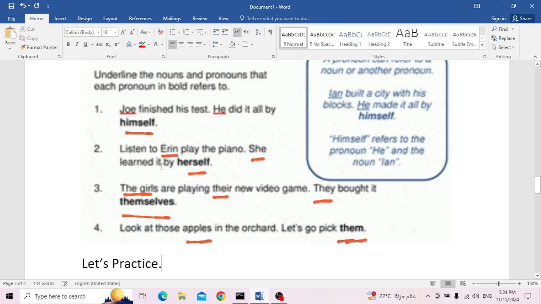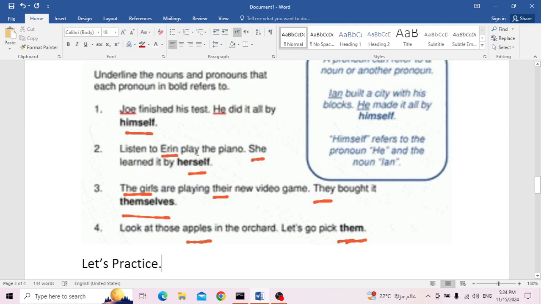Okay, what about this it? She learned it. What did she learn? I'm not talking about Erin here. I'm not talking about a person at all. This it refers to an idea. She learned what? What is here that can replace the word it or just refer to? Listen to Erin play what? The piano. She learned it. She learned what? She learned playing the piano.